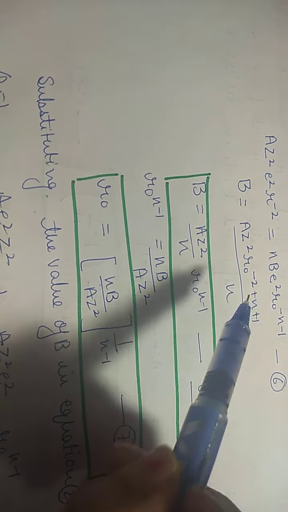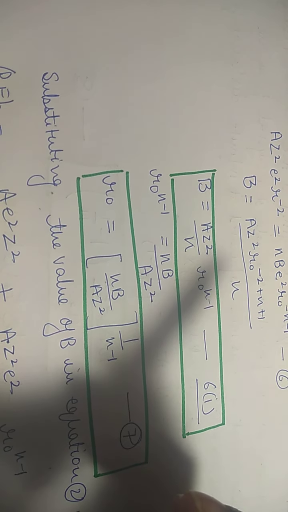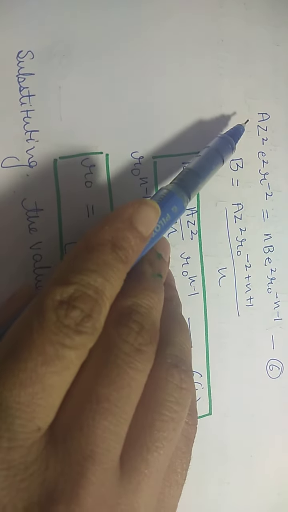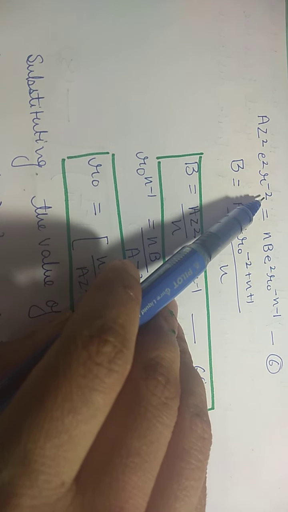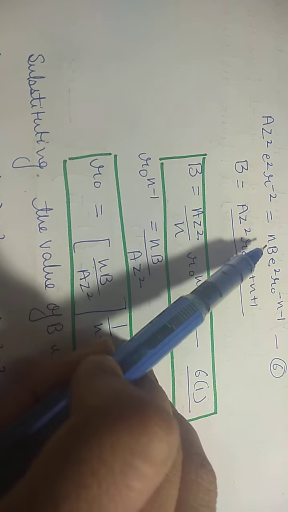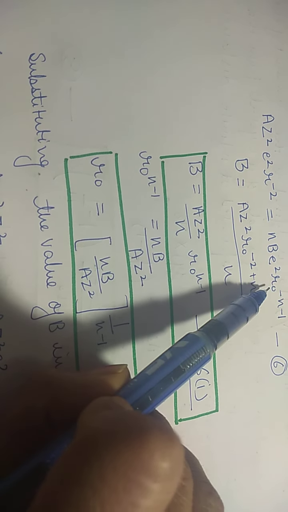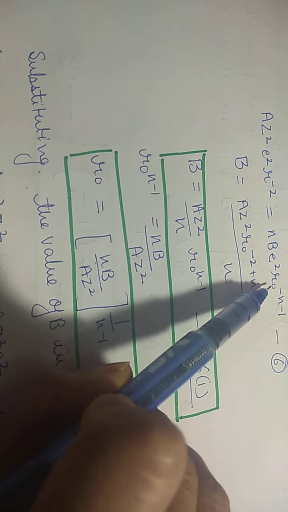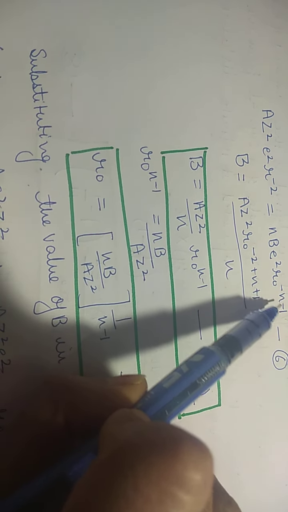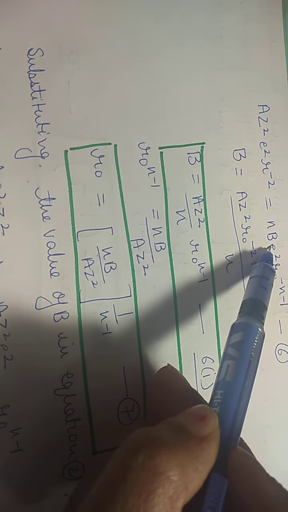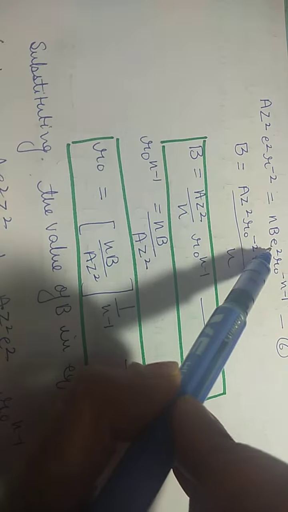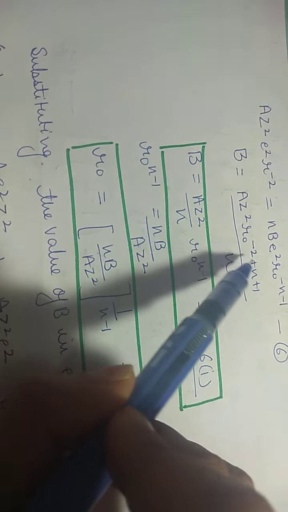You don't have to do anything, cross multiplication करना है. So we have A Z square E square R raised to the power minus 2 and bring all the other terms like n E square R naught raised to the power minus n minus 1 here, and you just have to rearrange them. So what will happen? We will get A Z square, this E square and this E square, you can see they will cancel out. ये दोनों cancel हो जाएंगे.